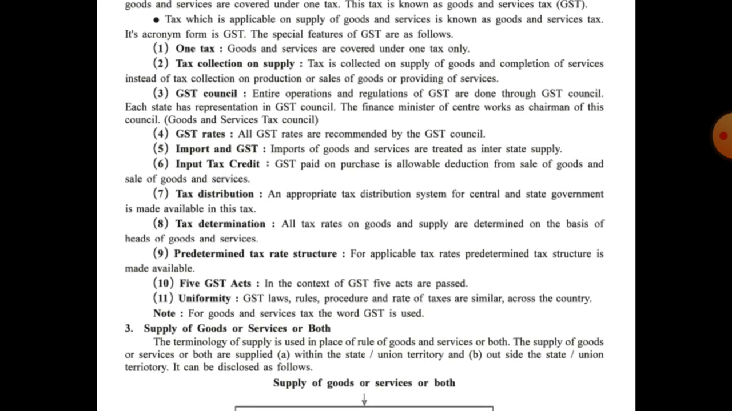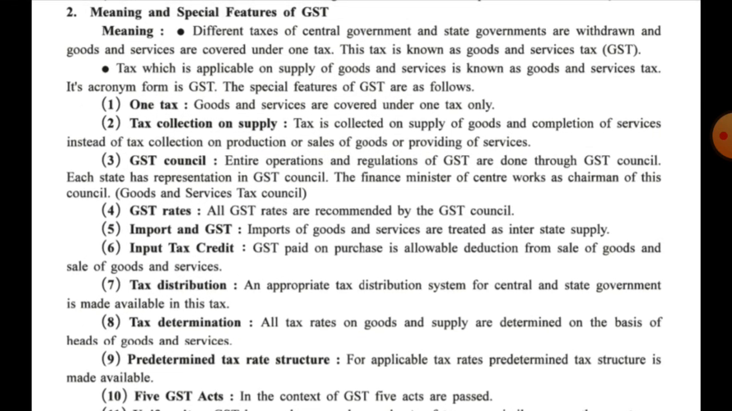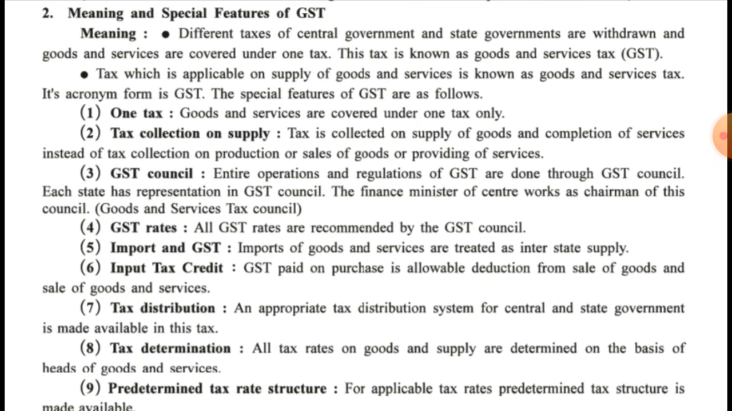The next one, let us understand the meaning and special features of GST. What is the meaning of GST? Different taxes of central government and state governments are withdrawn. Already we have seen that different taxes were applicable separately by the state government and separately by the central government. All these goods and service related taxes which were separately implemented are now covered under one tax heading. This tax is known as goods and service tax.